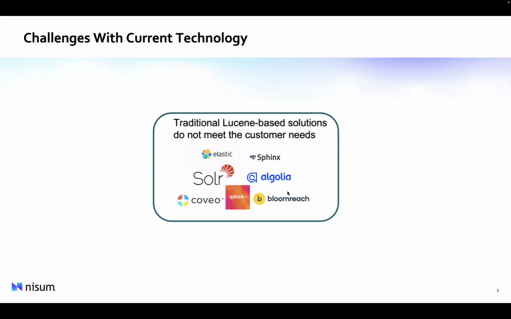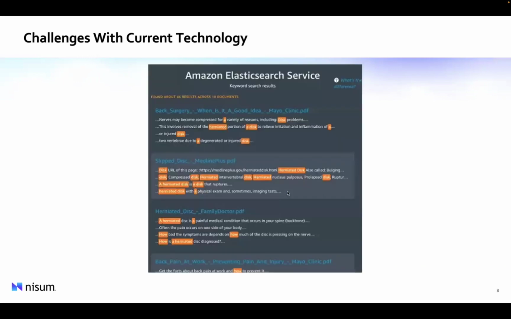These needs are not fully addressed by the traditional Lucene-based enterprise content search tools such as Elastic, Solr, Coveo, Bloomreach. In keyword search, the result will bring back all the documents that contain the keyword, even if the document is not relevant to the topic the user is looking for.